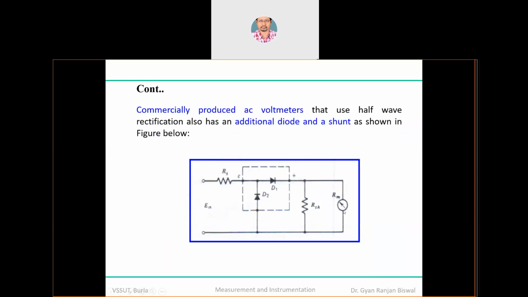Remember, this PMMC device has some resistance; each meter has some resistance. So that resistance is reflected by RM. Now across this PMMC device, you try to apply a shunt resistance. So with the help of this shunt resistance, what will happen? Because if your input current is a 5 ampere current,